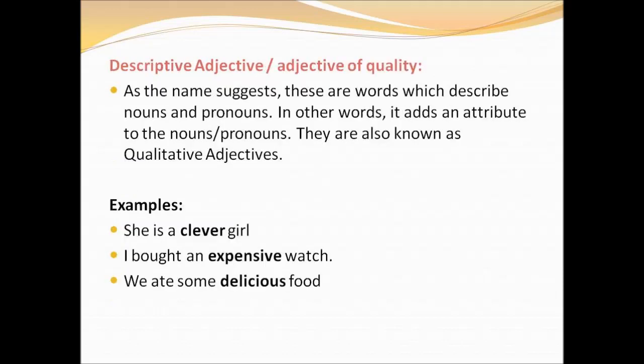Descriptive adjective or adjective of quality. This adjective describes the nature or characteristics of a person, animal, or thing. That is, if an adjective describes the nature or character of a person or animal or a thing, then it is said to be a descriptive adjective or adjective of quality.